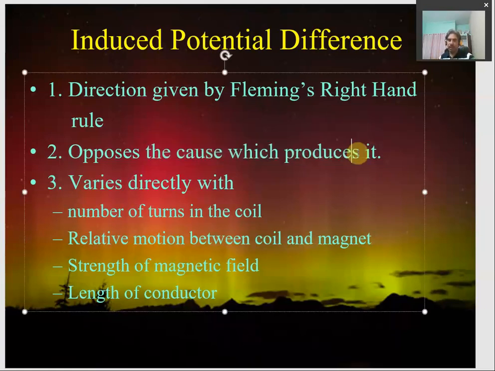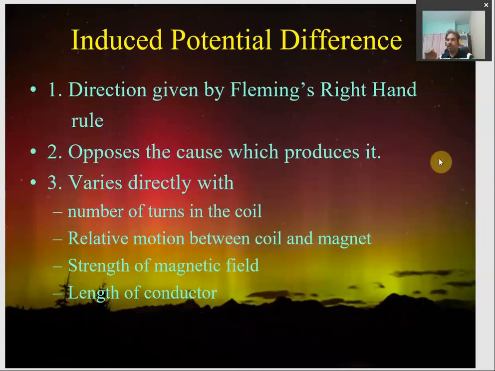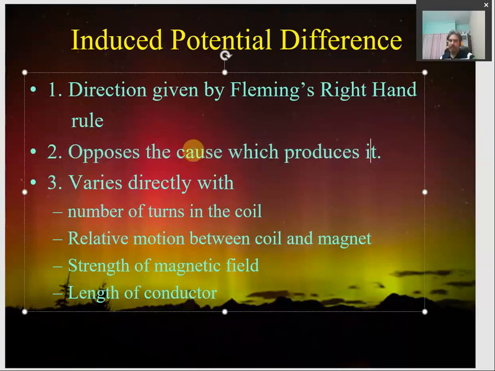So what is the cause of production of this induced EMF or induced current? The changing magnetic field. So this induced potential difference, or we can say current, will be in such a direction so that it will oppose its own cause due to which it is produced. जिस कॉज से, जिस कारण से ये इंड्यूस हुआ है, उसी कॉज को, उसी कारण को ये अपोज करेगा.